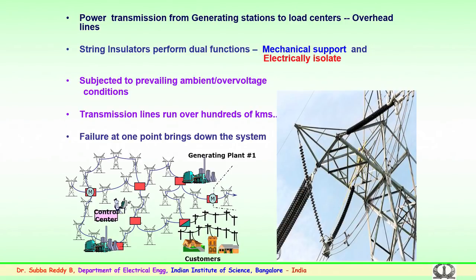In case there is a failure at any point in the system, from the generating to the transmission to the distribution stations, the entire system could be brought down. So, this is so important: the insulation has to be maintained, and the insulator should perform for all the conditions which are mentioned.